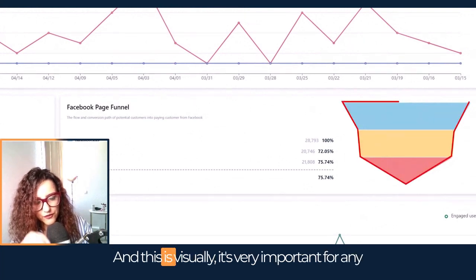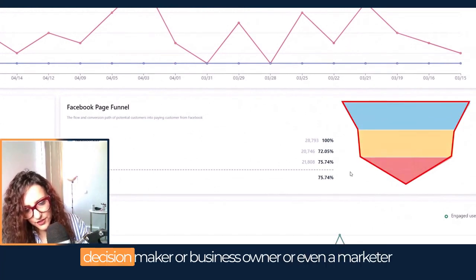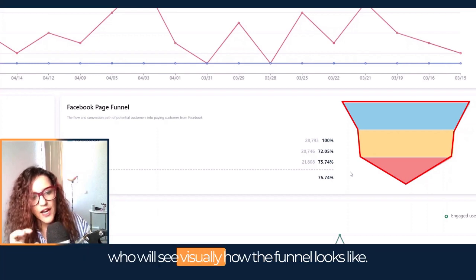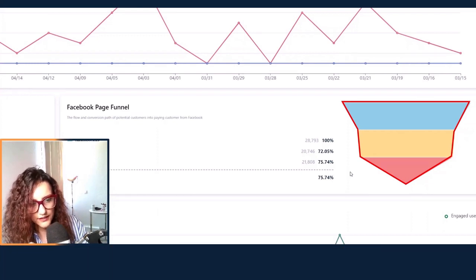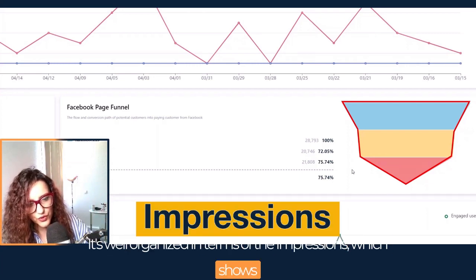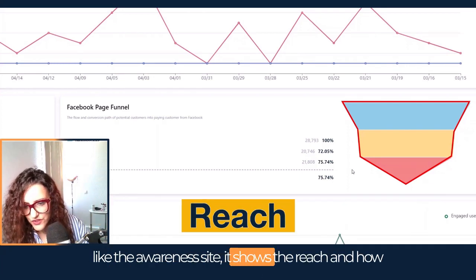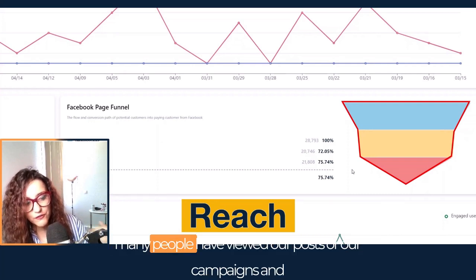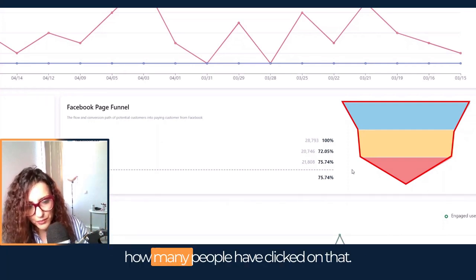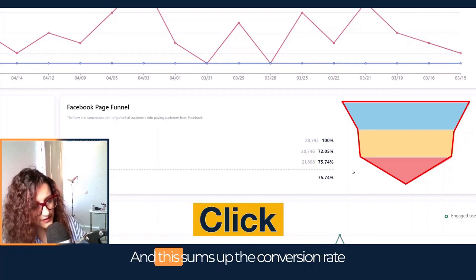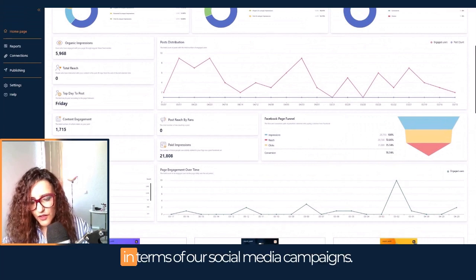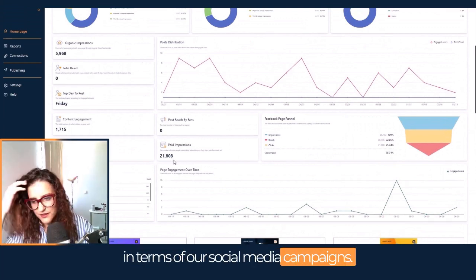Visually, it's very important for any decision maker or business owner or even a marketer to see how the funnel looks and how it's well organized in terms of the impressions, which shows the awareness side. It shows the reach and how many people have viewed our posts or our campaigns, and how many people have clicked on that. And this sums up the conversion rate in terms of our social media campaigns.